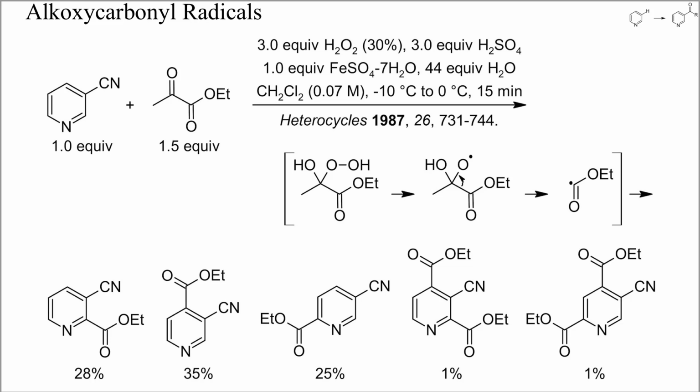Alkoxycarbonyl radicals can be generated from pyruvates and hydrogen peroxide. Unfortunately, this radical added to 3-cyanopyridine with low regioselectivity only, and a useless mixture of products resulted. But this does not always have to be so.